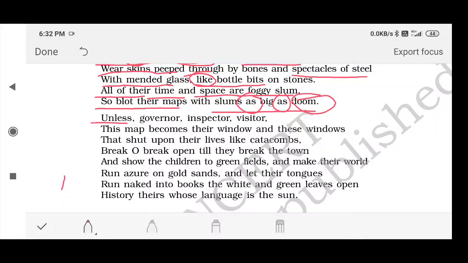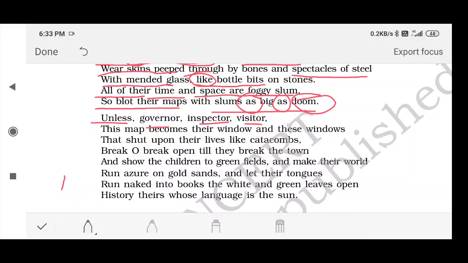He is asking the authorities. And who are these authorities? He is asking governor. He is appealing, making a request to inspector, to governor, to visitor, that this map becomes their window, and these windows that shut upon their lives like catacombs. He's asking the authorities to come forward and help these poor children and give them a good life. They should be brought out of these slum areas, and they should be given some proper education and medical facilities by the government, by the authorities.